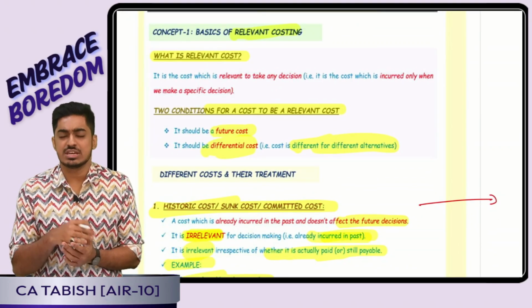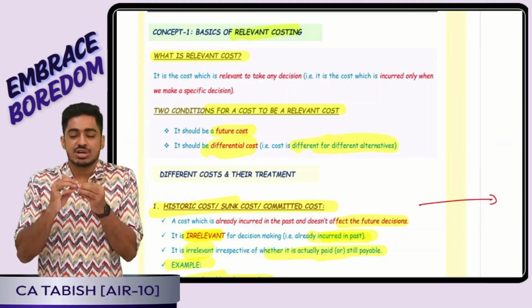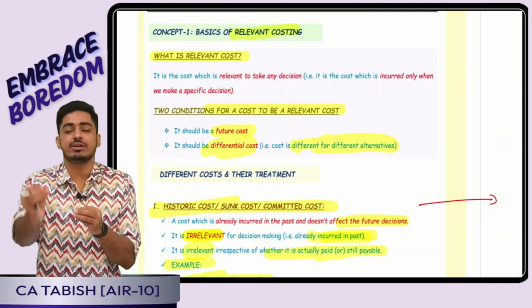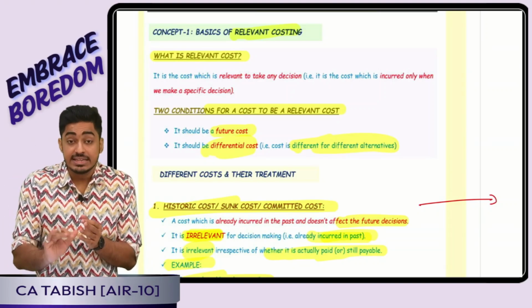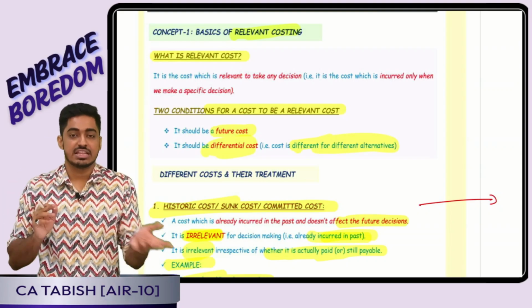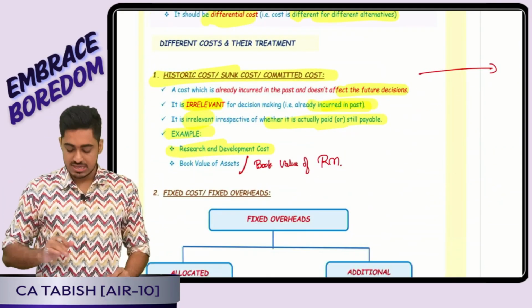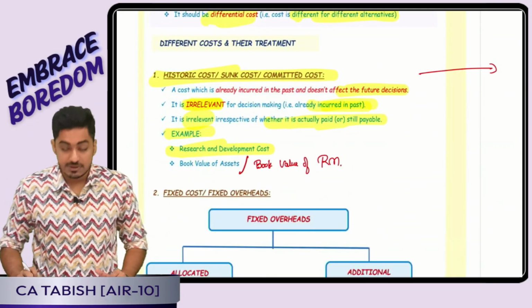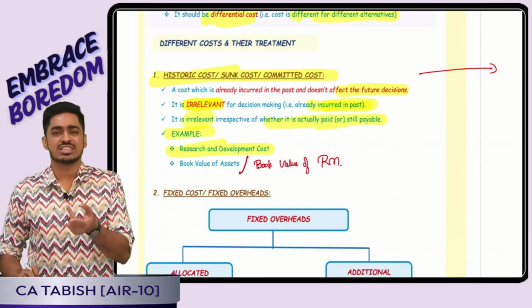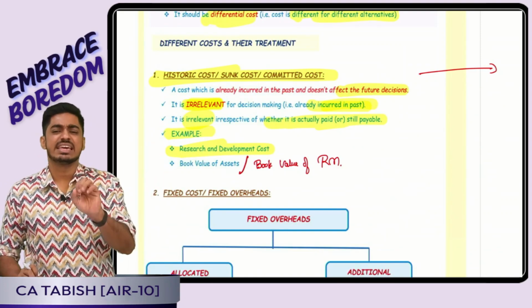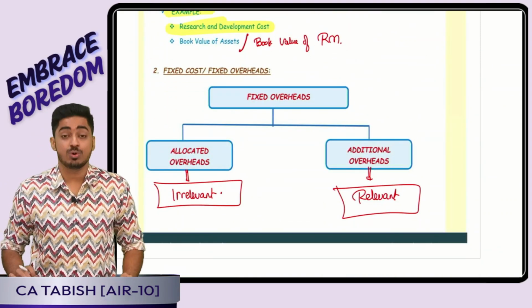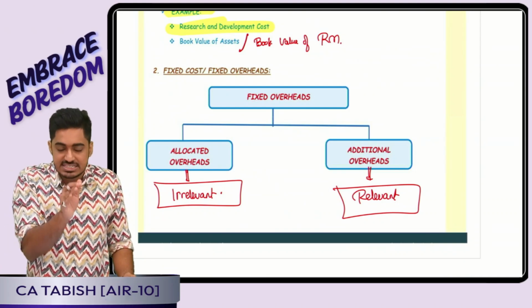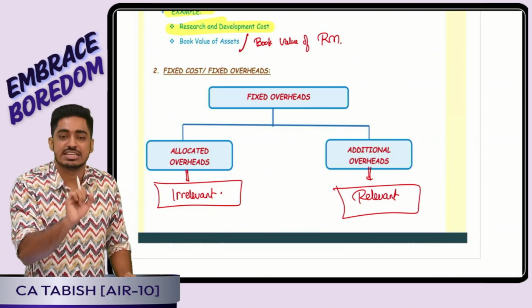So the first question is, sir, what is a relevant cost? It is the cost which is relevant to take a decision. That is, it is incurred only if I take a decision. Otherwise, it is not incurred. Okay, boss. Different costs and their treatment. Firstly, we have told historic cost, sunk cost, committed cost. Already incurred in the past, irrelevant for decision making. Then we have told fixed cost. If it is existing cost, allocated cost, it is irrelevant.